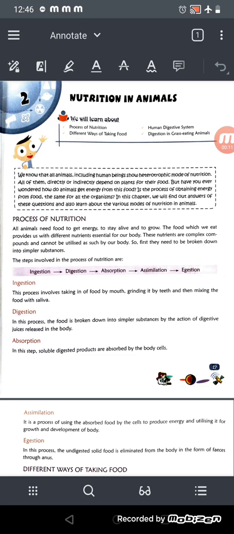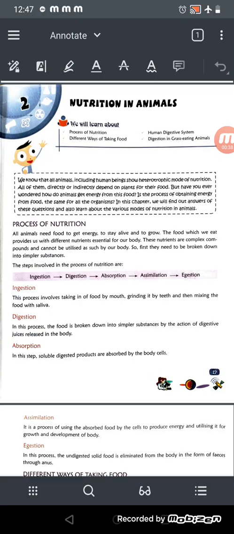So class, today we'll start the second chapter of our science, that is nutrition in animals, the first part of nutrition in animals, okay? We have already discussed this chapter in our Google Meet classes, and what we'll learn about this is the process of nutrition, the different ways of taking food, how the human digestive system works, and how digestion works in grass-eating animals.